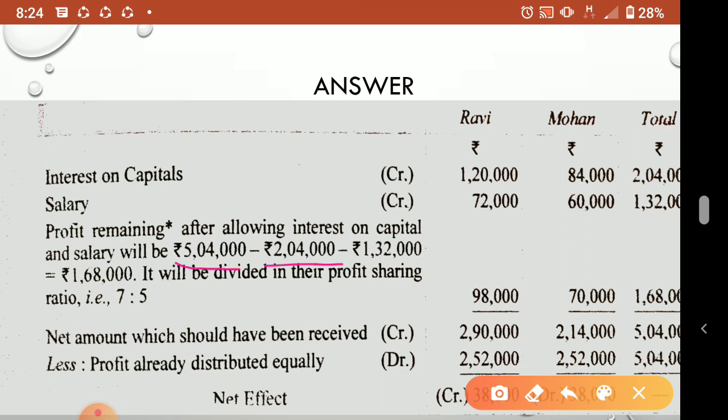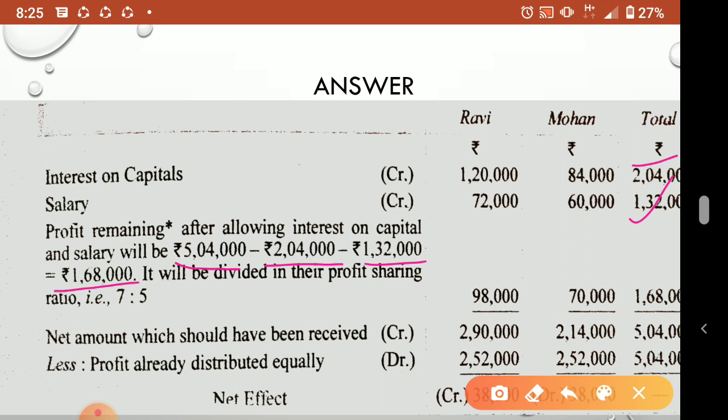So 5,04,000 minus 2,04,000, which is the total of interest on capital, and 1,32,000, which is the total of salary. So these two items we will minus. Understood? Why are we minusing it? Because these are expenses for the firm. These are the debit side items in the P&L appropriation account. So these two items we deduct. Then the correct profit actually is 1,68,000 only.